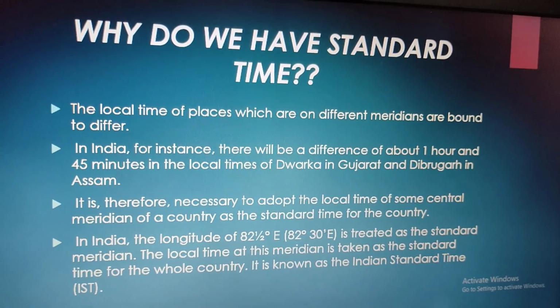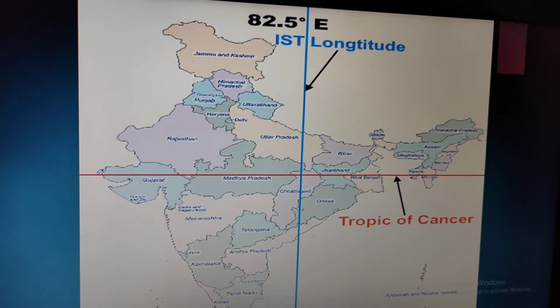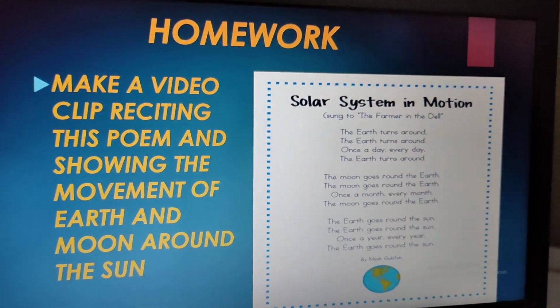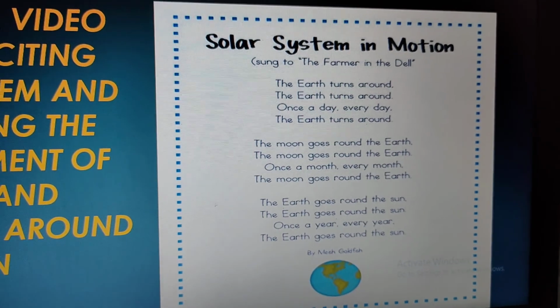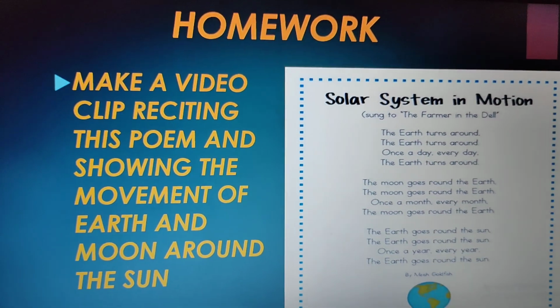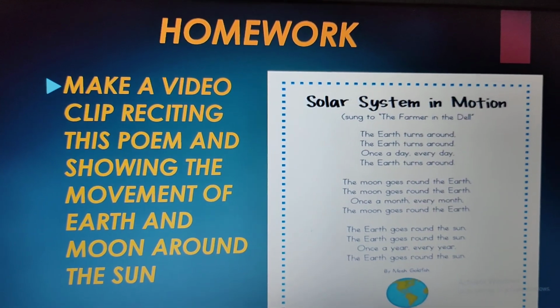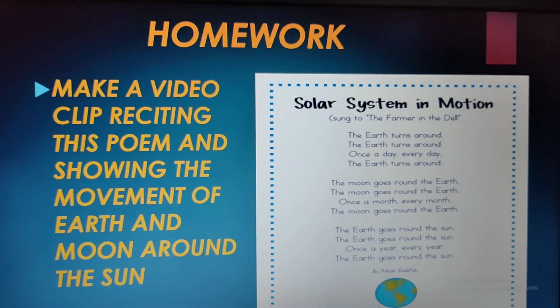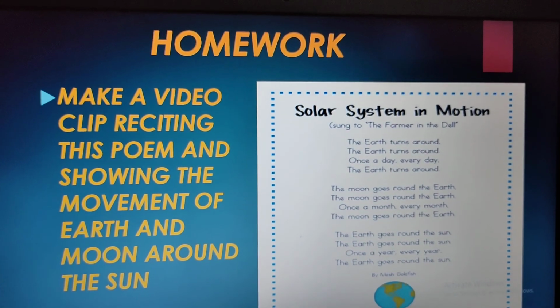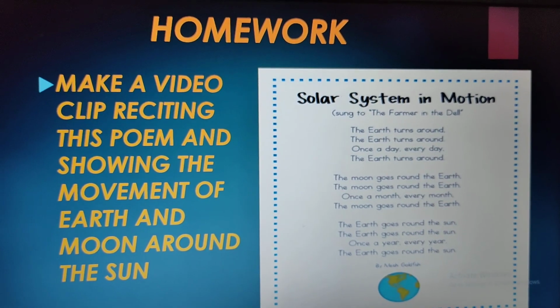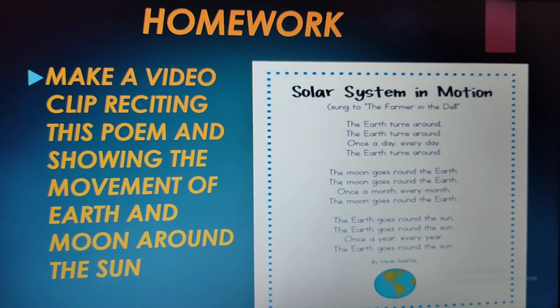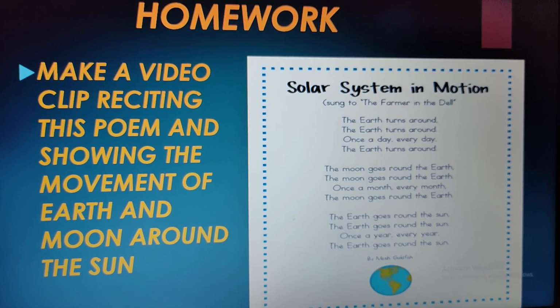Fine. Now what you will do is, this is a poem which I have given. You will learn this poem and you will make a video clip reciting this poem and showing the movement of earth and moon around the sun. Fine. It will be a 2-minute video clip which you will share on your WhatsApp group.